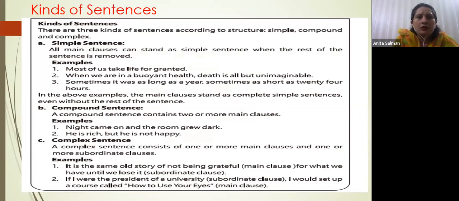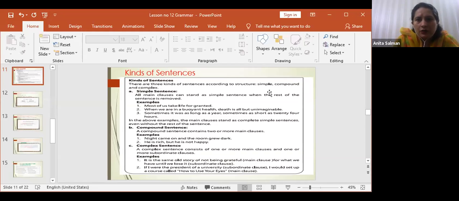There are 3 kinds of sentences according to structure: simple sentences, compound sentences, and complex sentences. Though you have read it in detail in class 7 and 8, here is a quick review of all these types of sentences. Simple sentences. What are simple sentences? A main clause can stand as a simple sentence when the rest of the sentence is removed. The main clause, the statement, is your simple sentence.